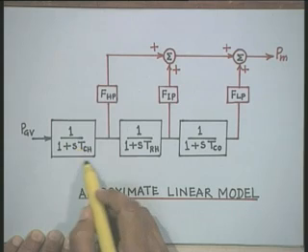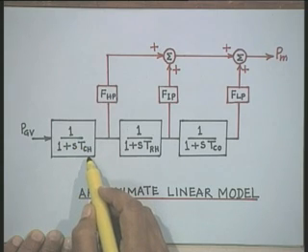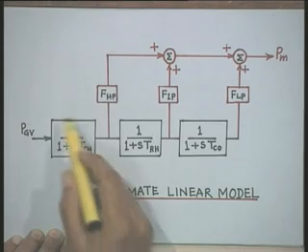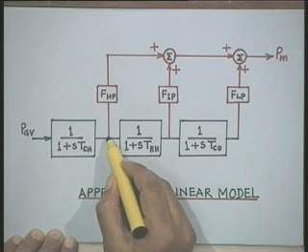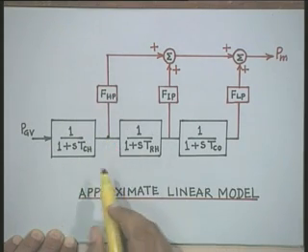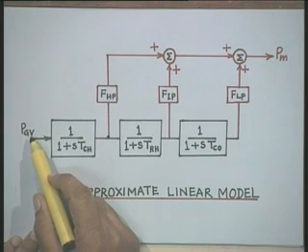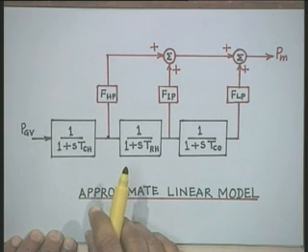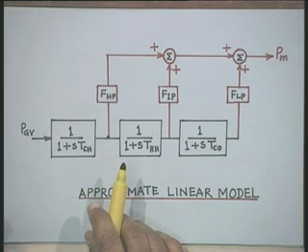The time constant associated with this is TCH, where CH stands for the chest. A certain amount of power is produced, and PGV stands for position of the governor valve. PGV depends on the position of the governor valve, and even this governor valve position is calibrated in terms of power.